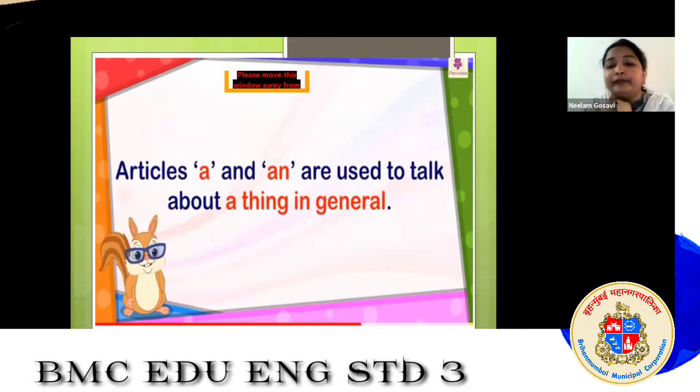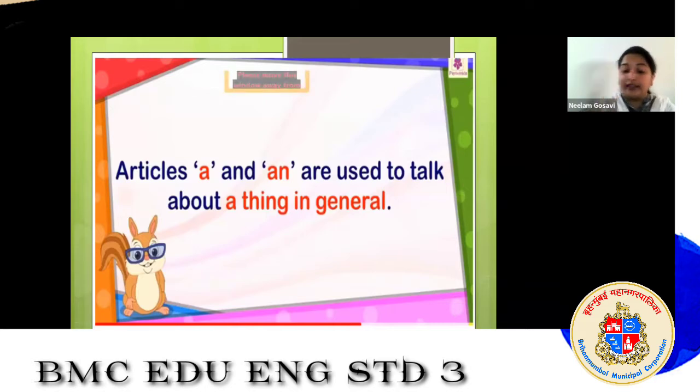Yes. A and an are indefinite articles because they talk about the thing in general, not specific. We are not talking about a specific noun. That is why a and an come under the list of indefinite articles.